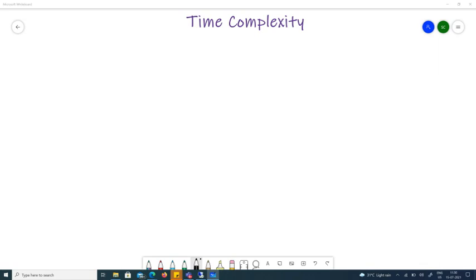So what is time complexity? Time complexity is not the exact time taken by a program. Some people think that it's the exact time taken by the program. No, it's not. You cannot measure the complexity of your program in exact time. Why can't you do that? Because it varies from system to system. On one system it takes some time, and on another system the same program takes different time, because the systems have different specifications. So you cannot measure the complexity of a program in time.